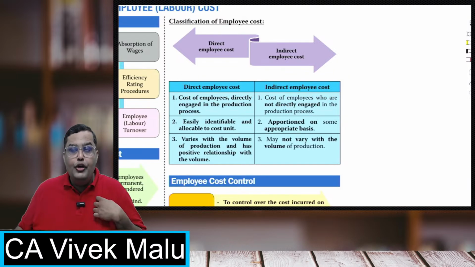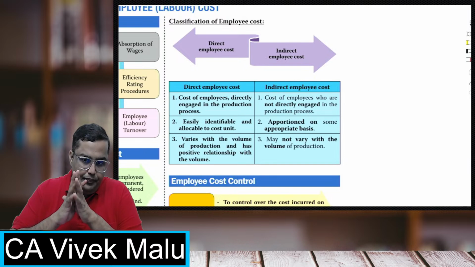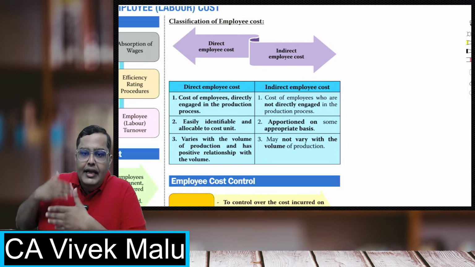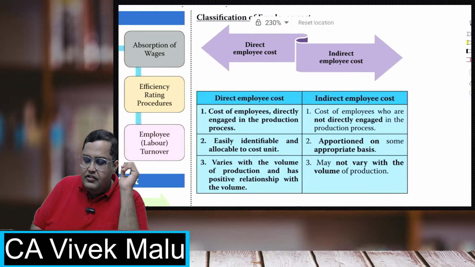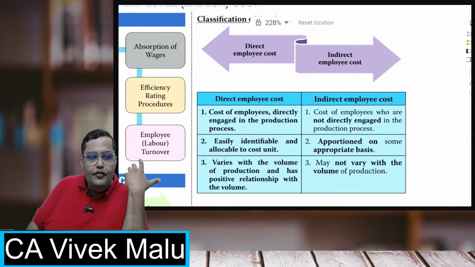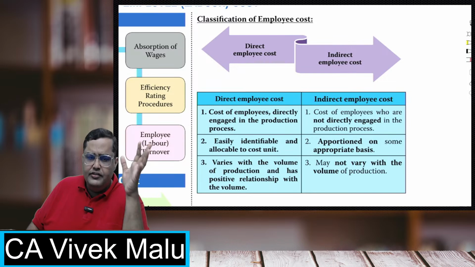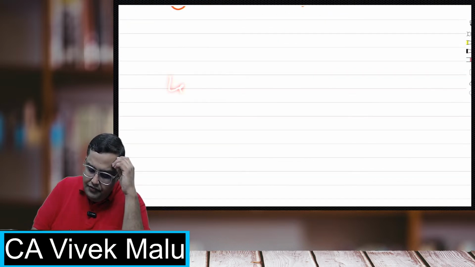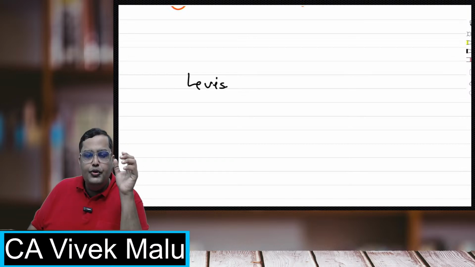Now, students, what are direct employees? Basically, those employees which are directly one-on-one correlated with the production. Like if you increase those workers, your production will increase. I'll give one example. Suppose a company is engaged in the production of fabrics, in the sense of ready-made dresses. Let us take the example of Levi's. We all know it's a clothes manufacturer. It is producing jeans, it is producing t-shirts.